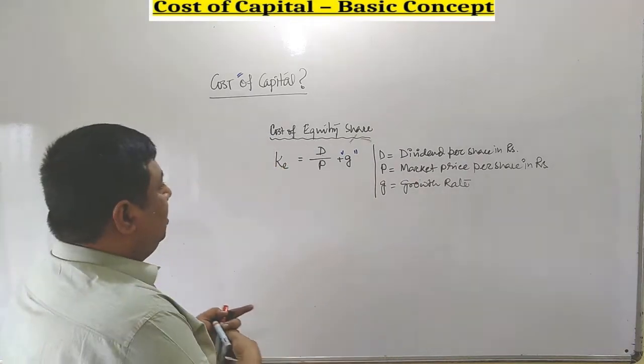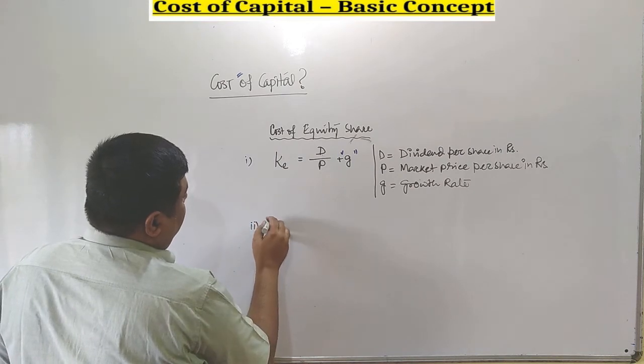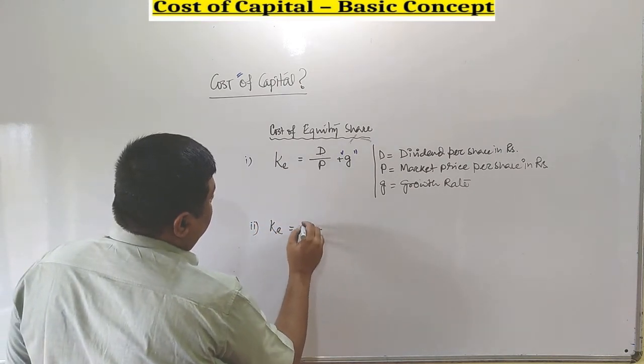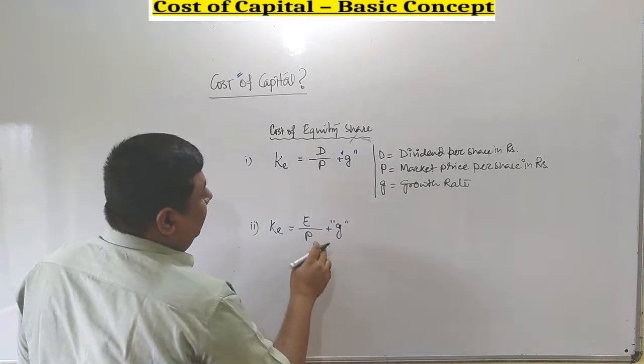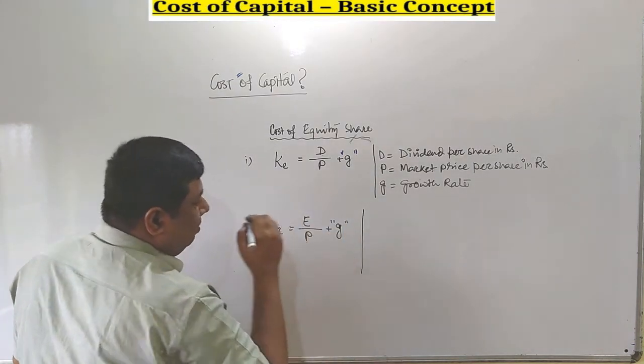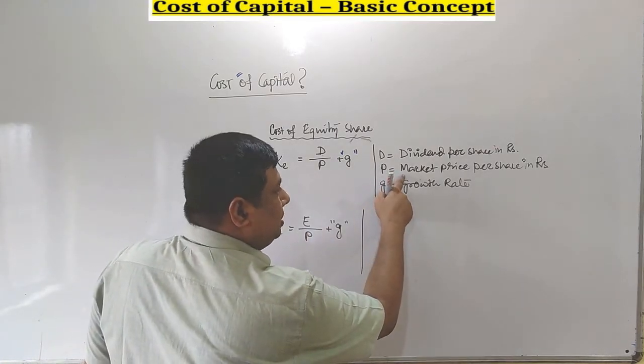There is another formula which is also used to calculate cost of equity capital. That is E by P plus G. Again here also G is not at all a mandatory item. P remains the market price per share.